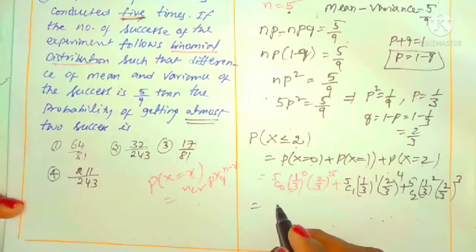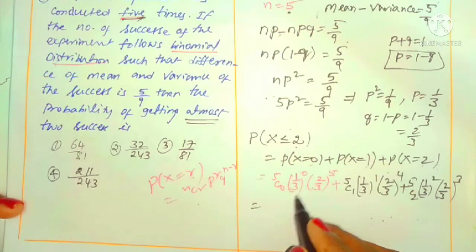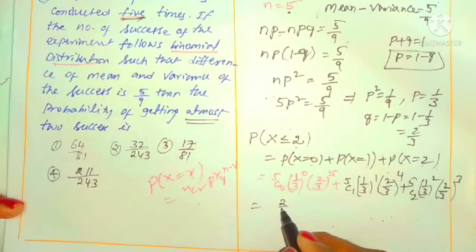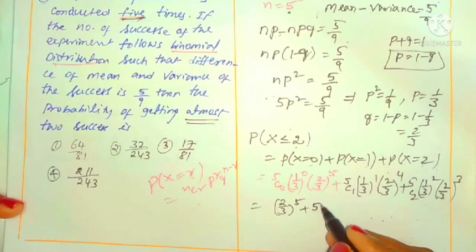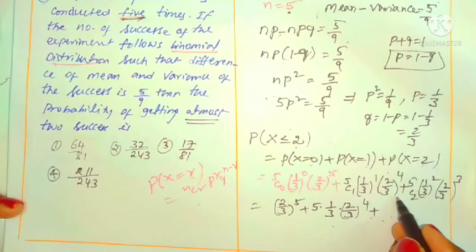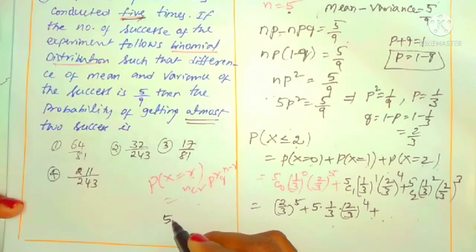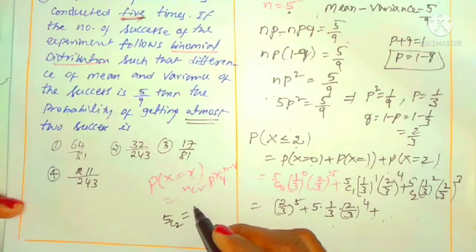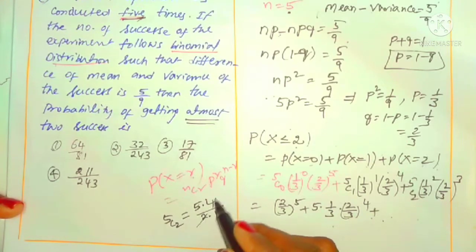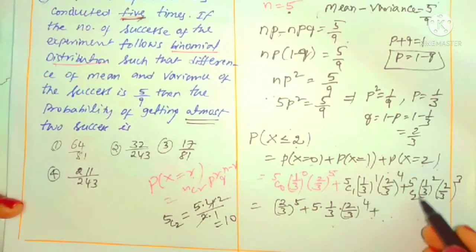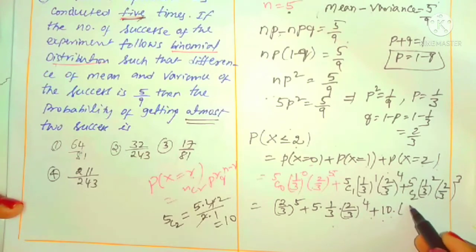Okay, what is the simplification? You can understand that 5C0 is 1, and 1 by 3 whole power 0 is also 1. What is left out is 2 by 3 whole power 5. Plus the 5C1 value, 5, into 1 by 3 into 2 by 3 whole power 4. Do you know the 5C2 value? Yes, we can calculate it by combinations: 5 into 4, two continuous numbers, by 2 into 1. The 2s cancel, and it is 10. Plus 10 into 1 by 3 whole square into 2 by 3 whole cube.